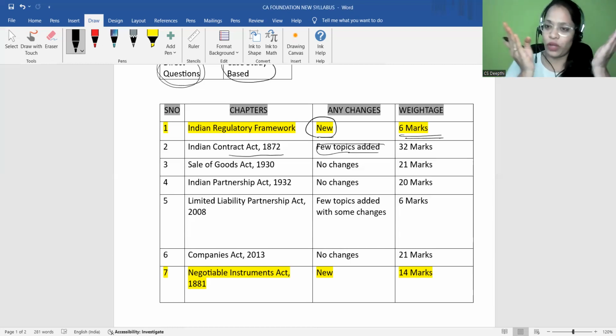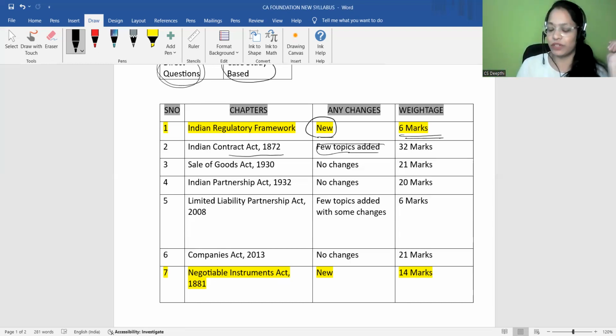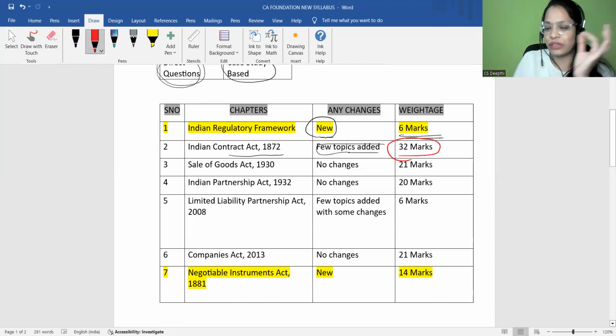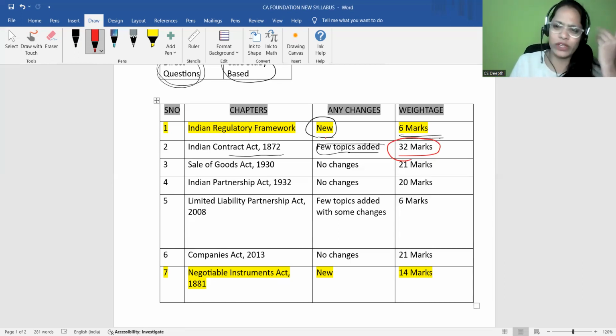So if you have read those 6 chapters, that is well and fine. What you have to do additionally is read 3 more chapters. That is what has been added in the second chapter, Indian Contract Act 1872. And what is the weightage? Of course, if you see the weightage, the first priority will be given to the Indian Contract Act based upon its weightage every time.